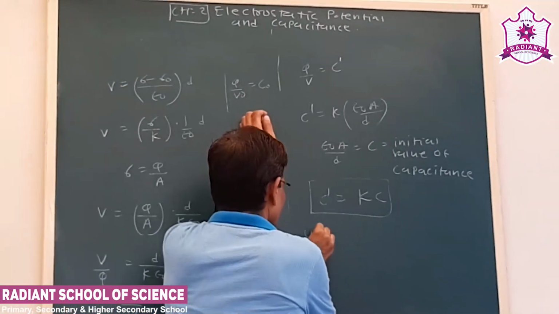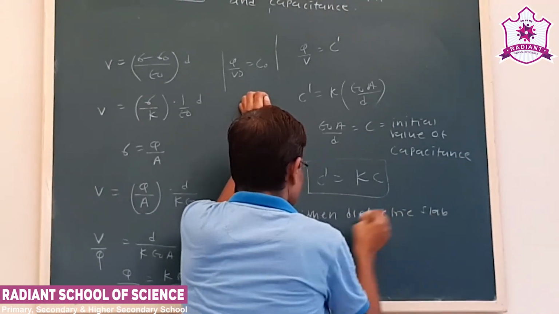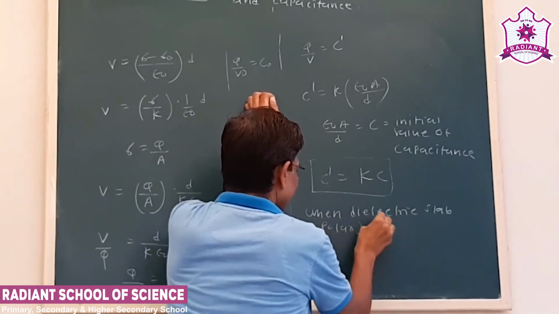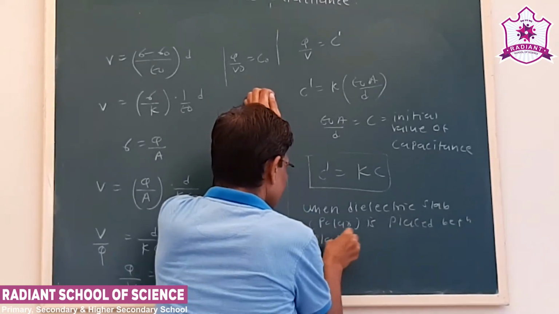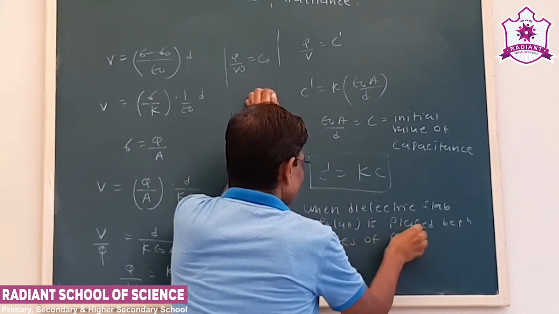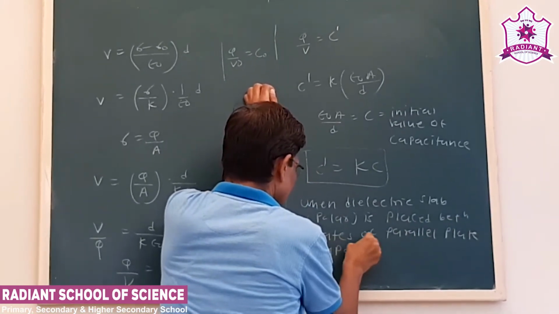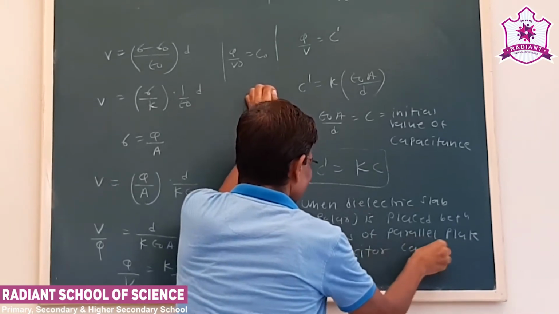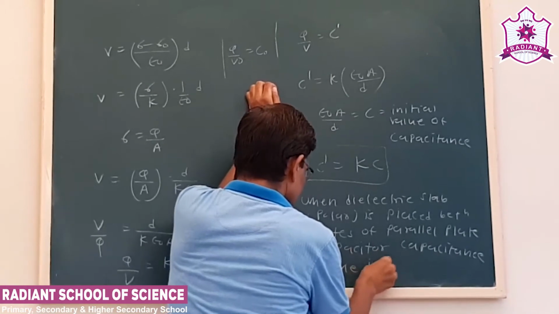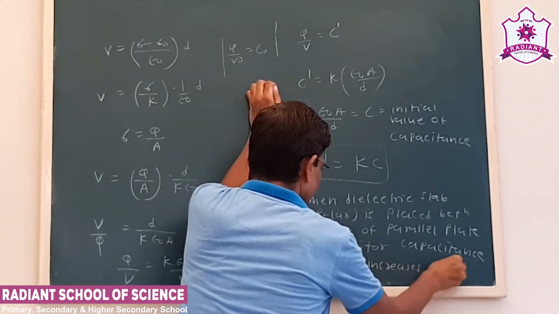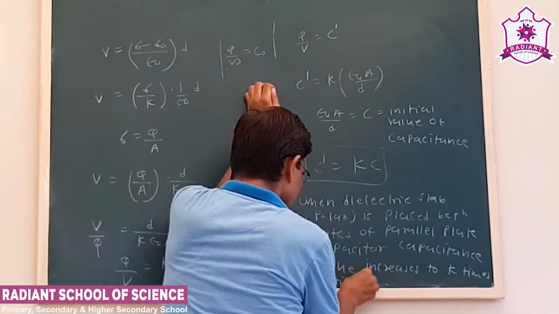So what we can say, when a polar dielectric slab is placed between the plates of a parallel plate capacitor, the capacitance value increases to K times the initial value.